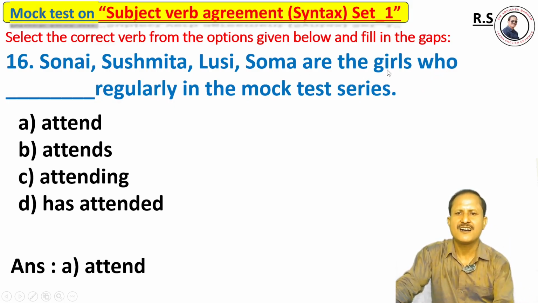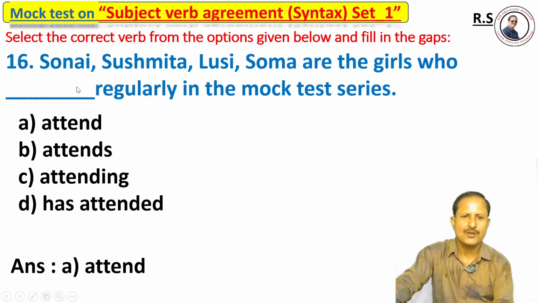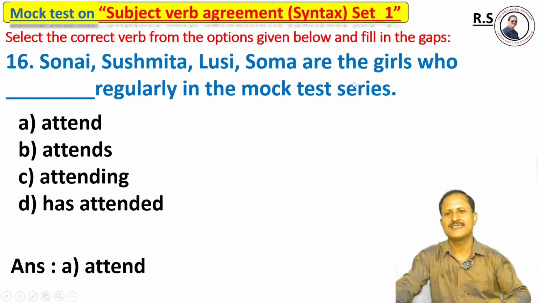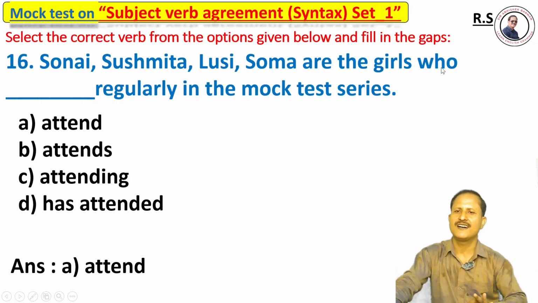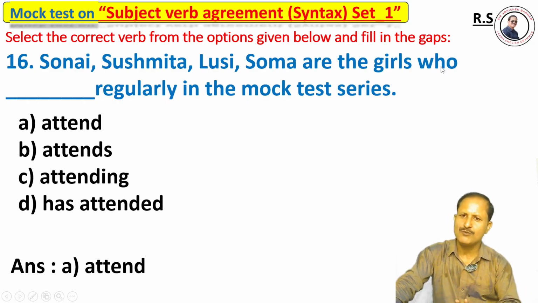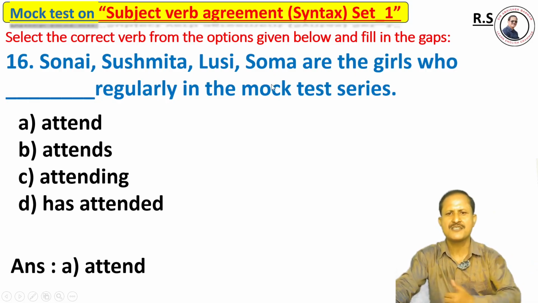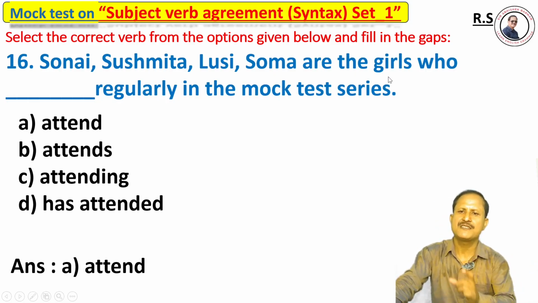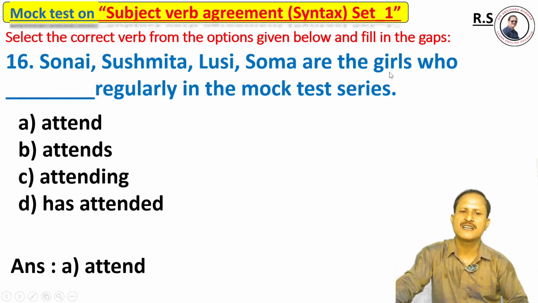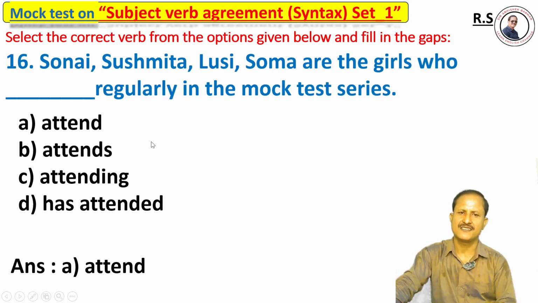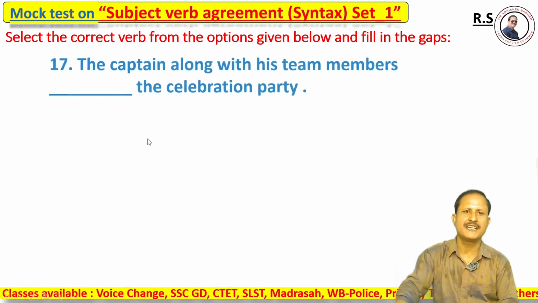Here the girls is plural, though Shonai, Sushmita, Lucy, Shoma are singular. But the who is the linker, a relative pronoun, and the antecedent of that linker is the plural subject, and the verb must be used on the basis of that subject. That's why the right answer is attend, not attends.